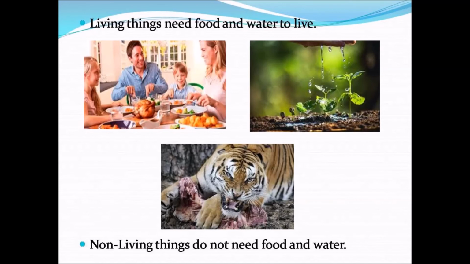Next feature is living things need food and water to live. The first picture, human beings need food and water to live. Second picture, plants need water. The third picture, animals need flesh to live. But non-living things do not need food and water.